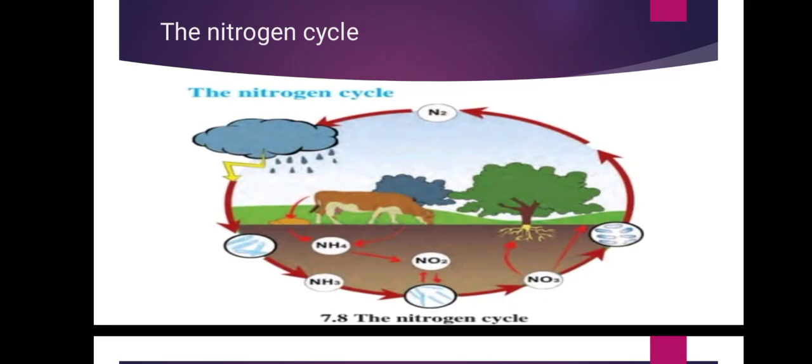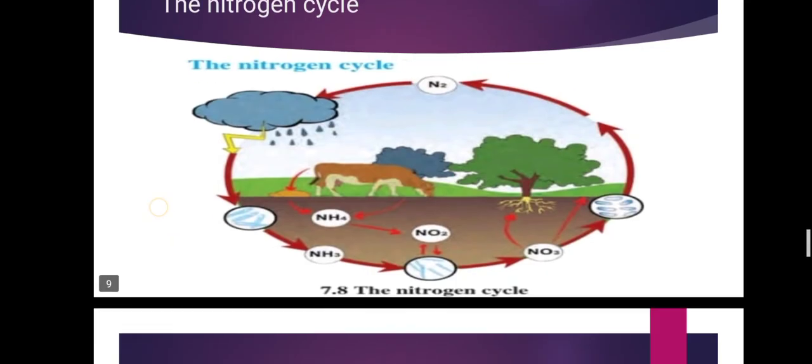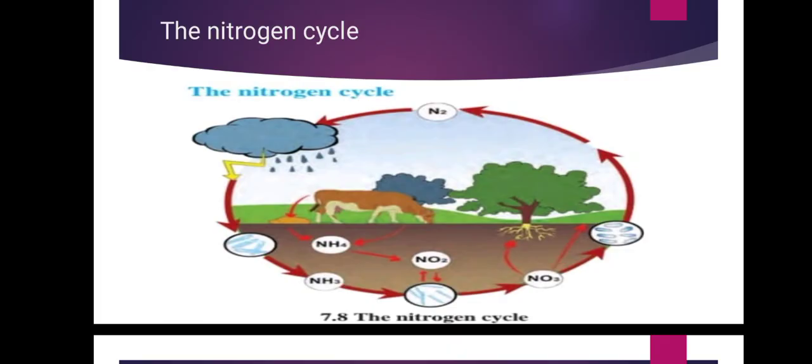Now the third one is nitrification: conversion of ammonia into nitrite and then nitrate. The last one is denitrification. So here, conversion of nitrogen compounds into gaseous nitrogen.